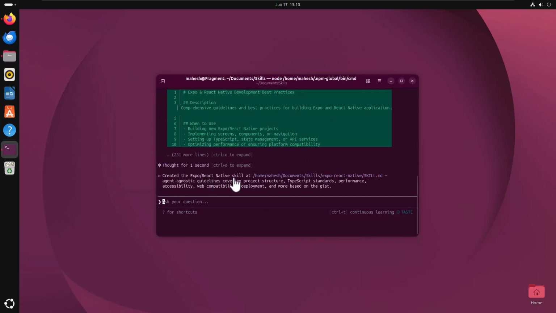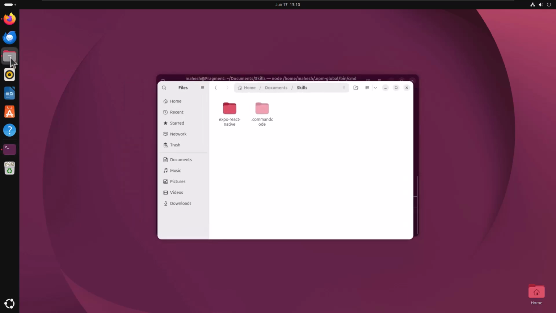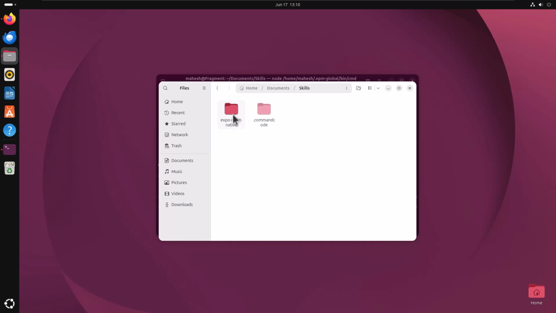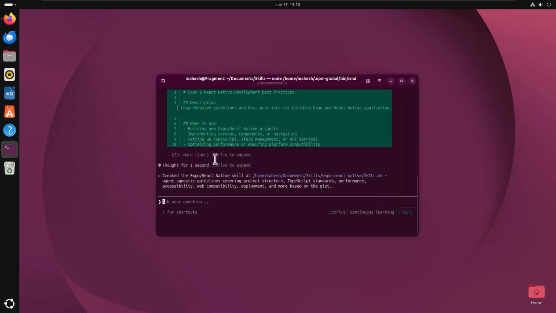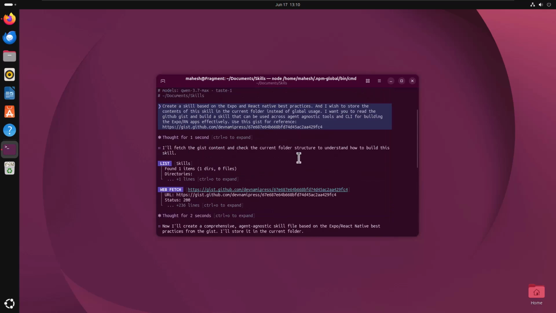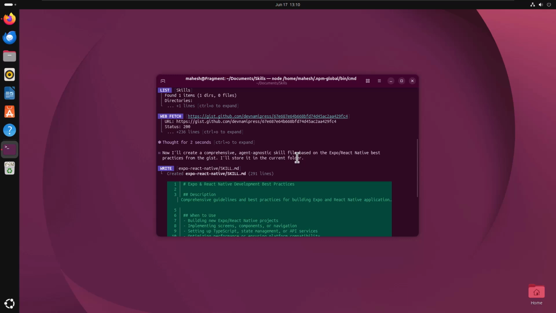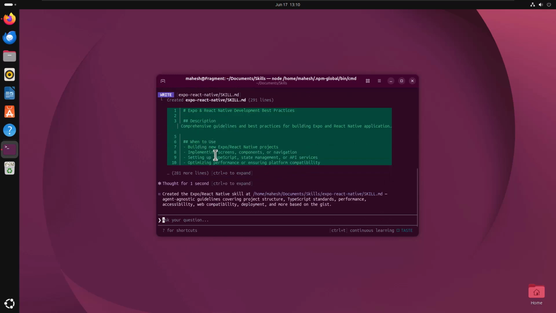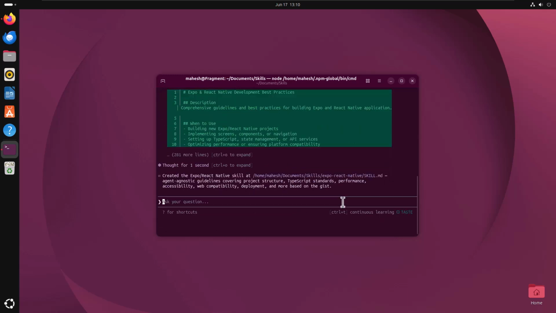And you can see it has created a skill.md which can be accessed from here. You can see the directory is also created and skill.md is also created. So this is a very simple project that I have given, and it finished pretty fast, right? You can see it has done it very quickly, went through all the document and also converted it into our skill.